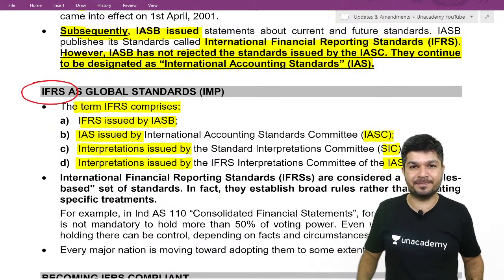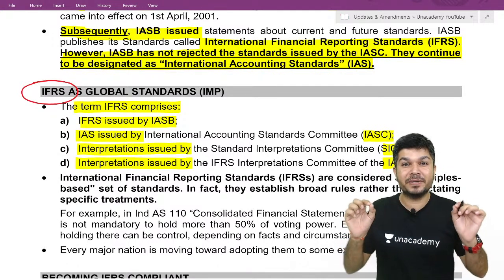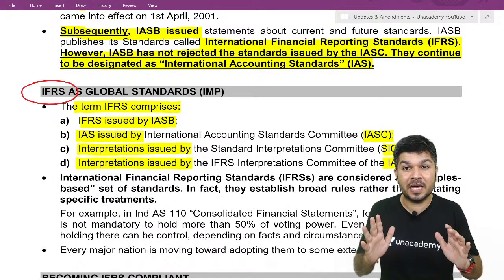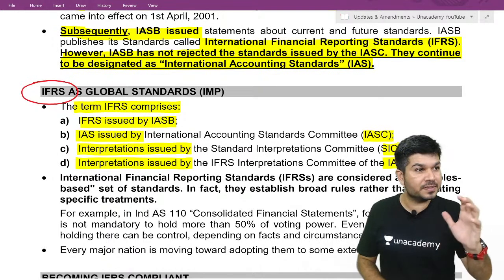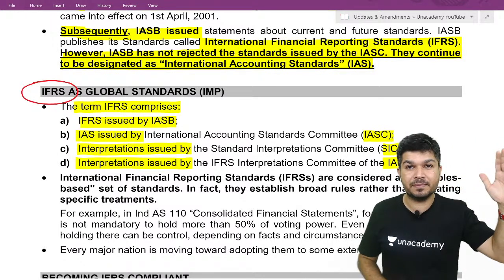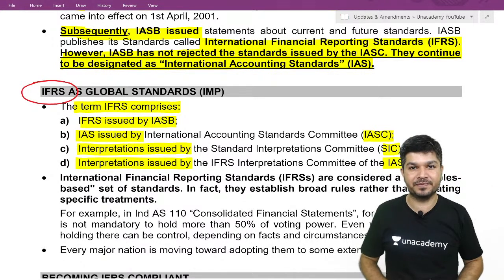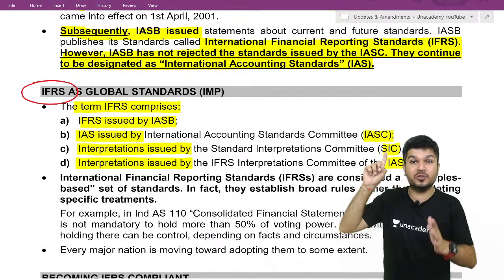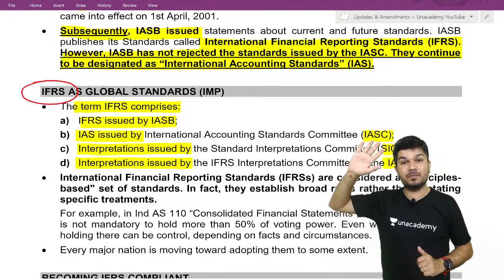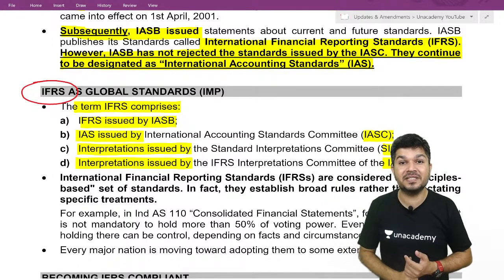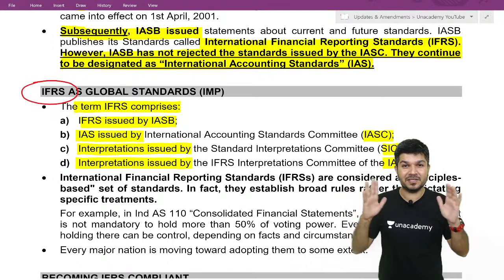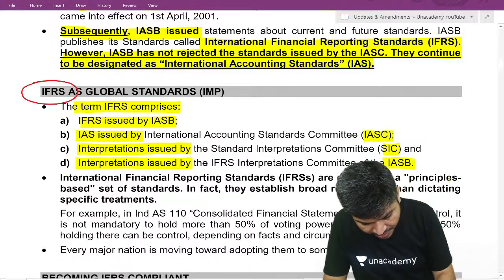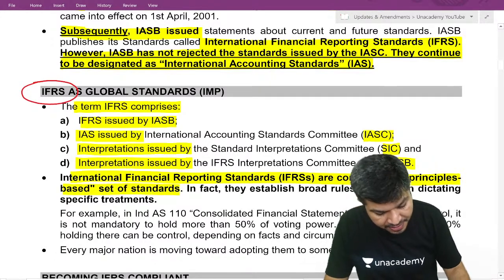Now, this IFRS, are they rule-based or principle-based? IFRS are principle-based. They outline a certain principle and you need to apply that principle based on facts and circumstances. They're not rule-based. US standards are more rule-based, while IFRS is more principle-based. They outline some principle and based on the principle, the accounting will be there. So IFRS are considered as principle-based standards.